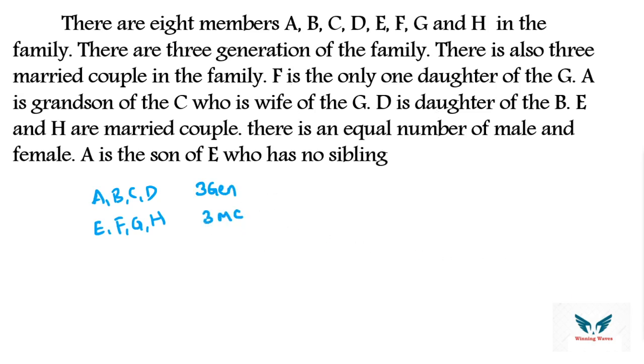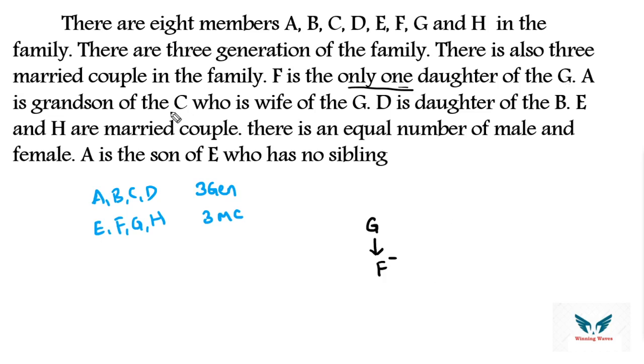So let's look at the data. What is the data he is giving? F is the only daughter of G. So G's only daughter is F. What do you mean by only one? It means there is no other daughter for G. Internally it says there can be sons, but there is only one daughter for G.